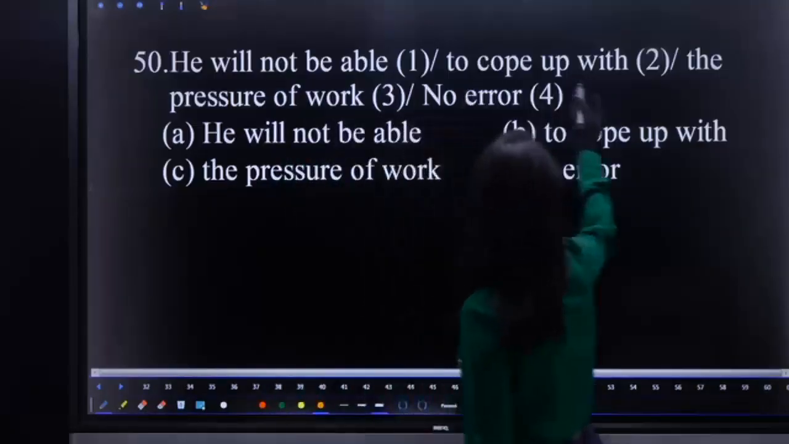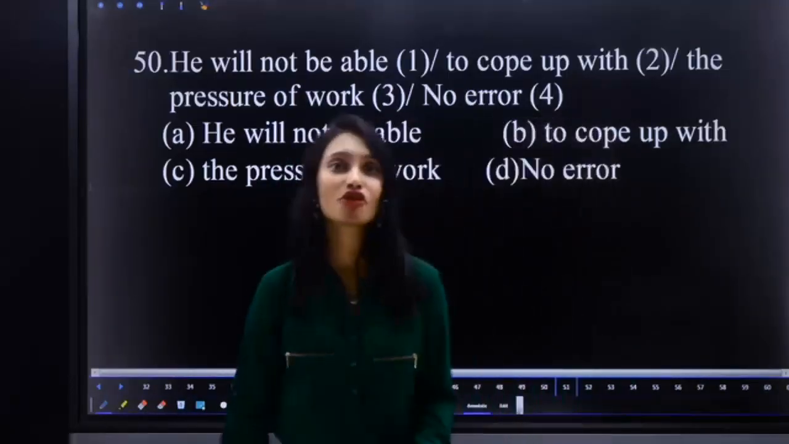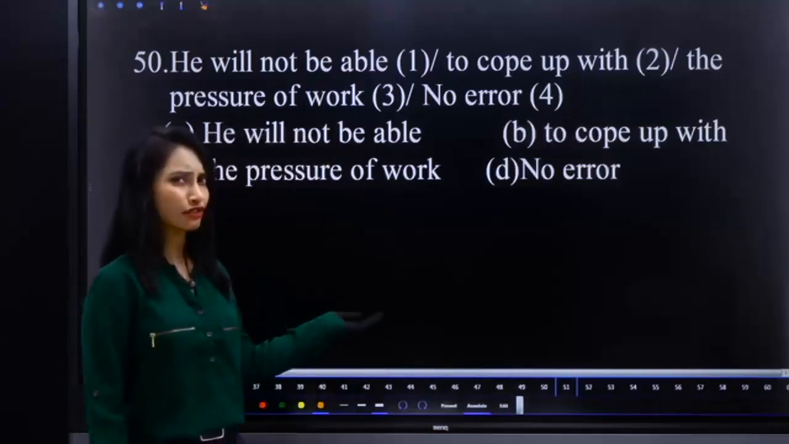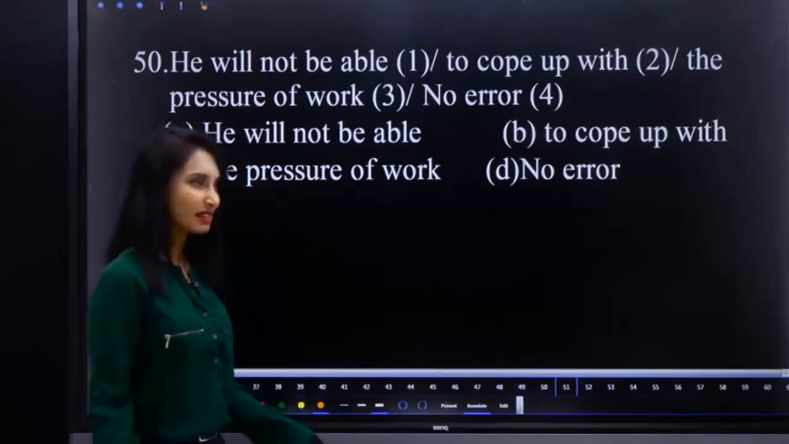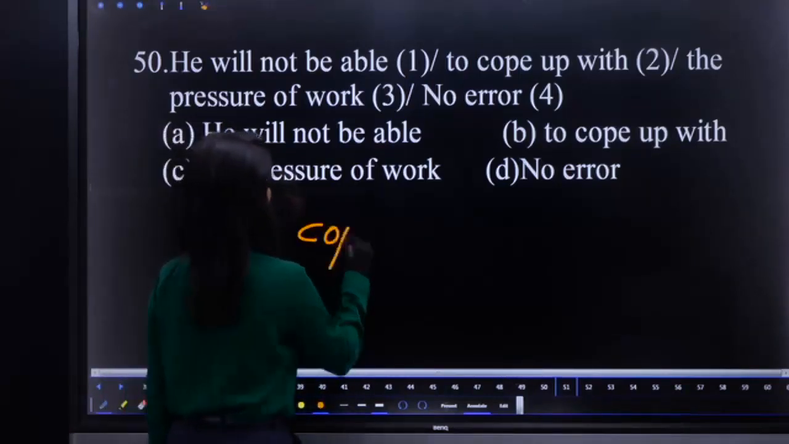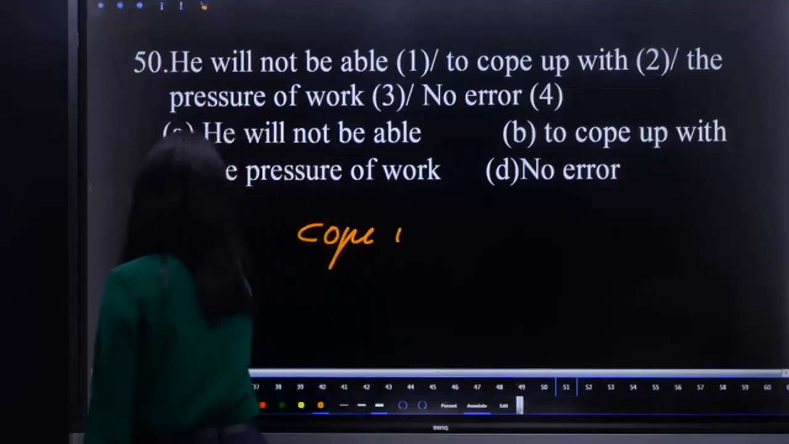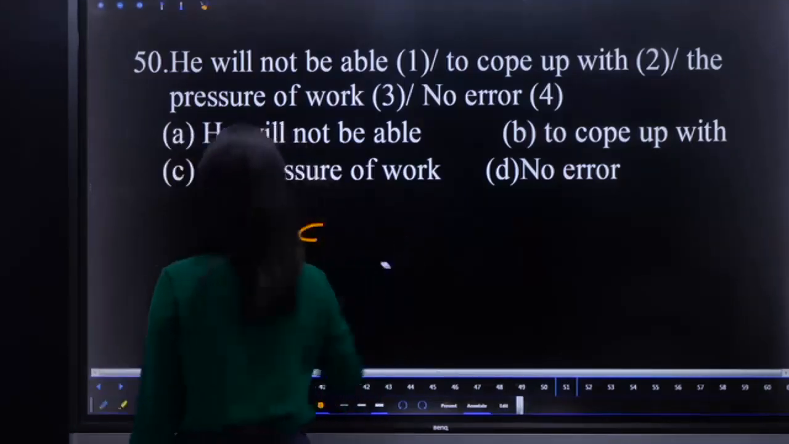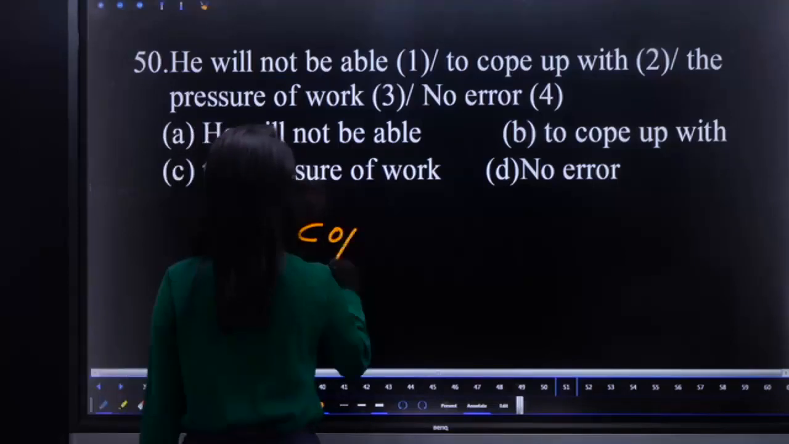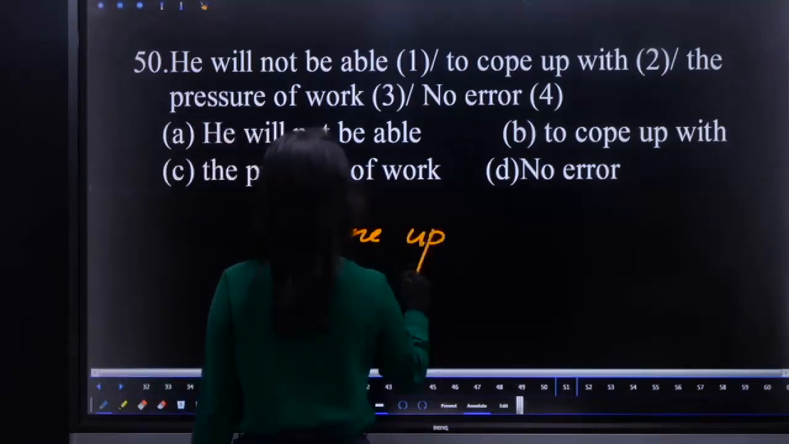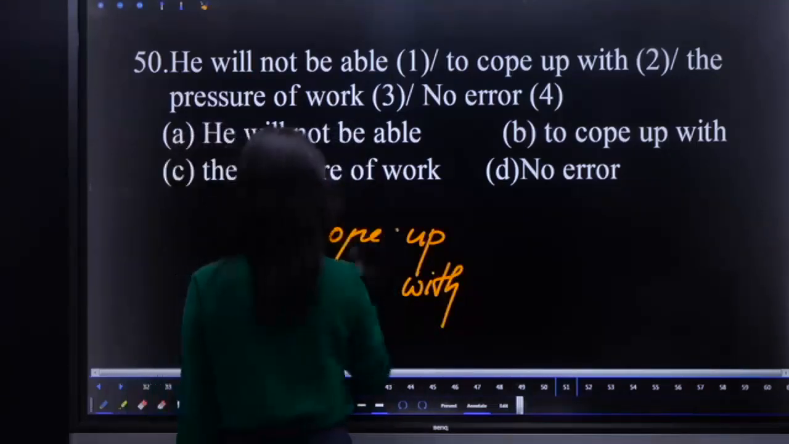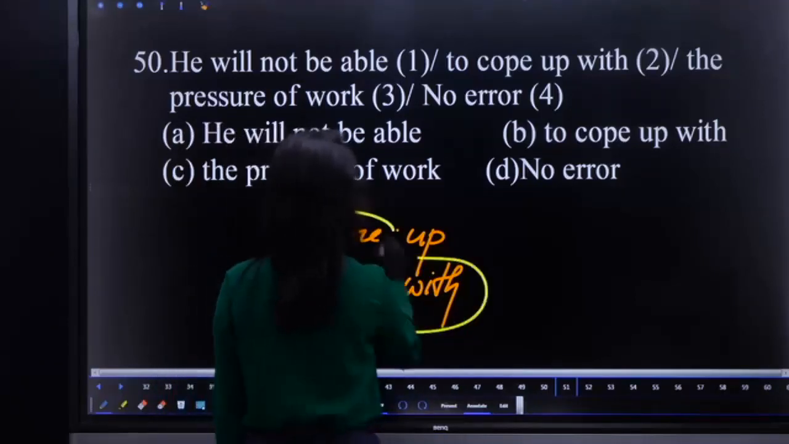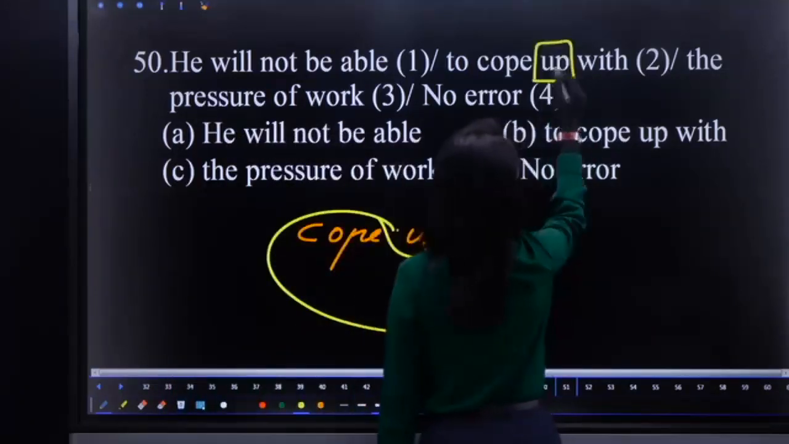50. He will not be able to cope up with the pressure of work. We have seen such kind of example previously too, right? You either use "cope up" or "cope with." You cannot use both. And here we are talking again of things. So the right usage is "cope with." So omit this "up."